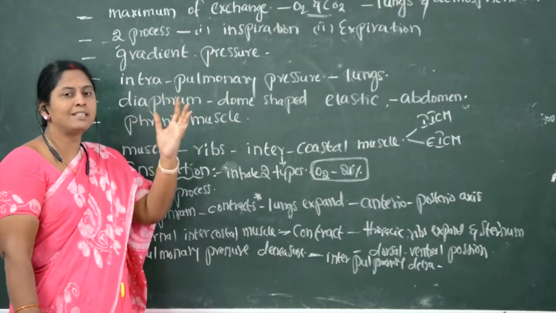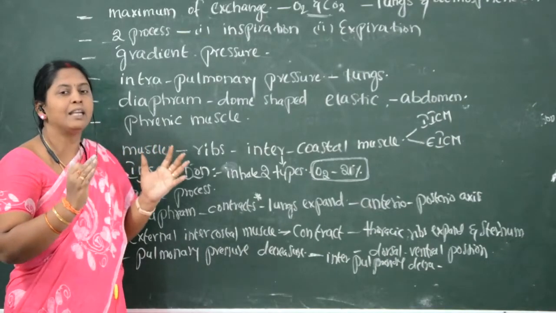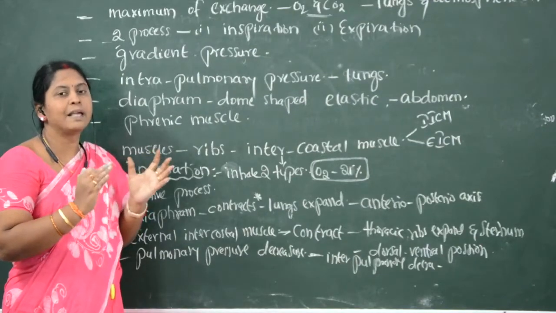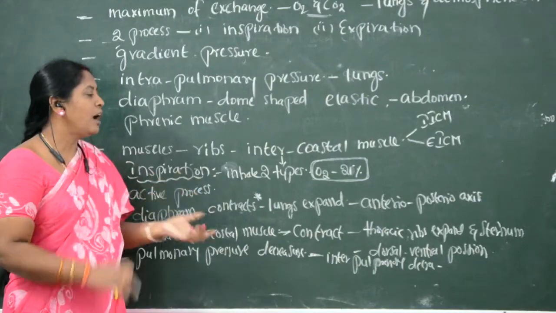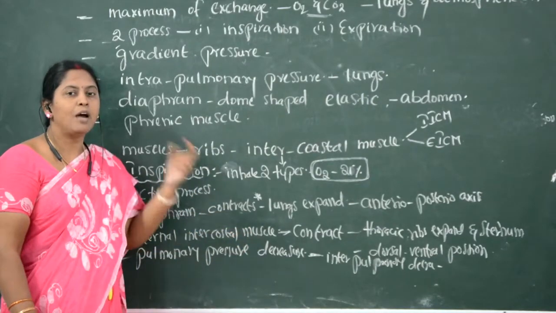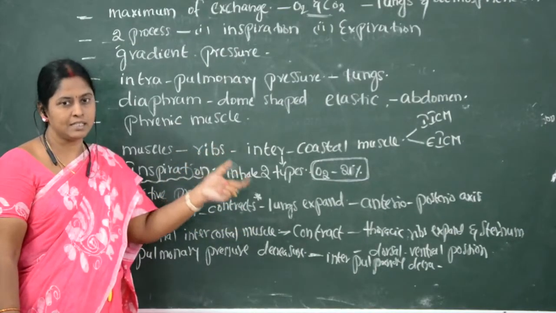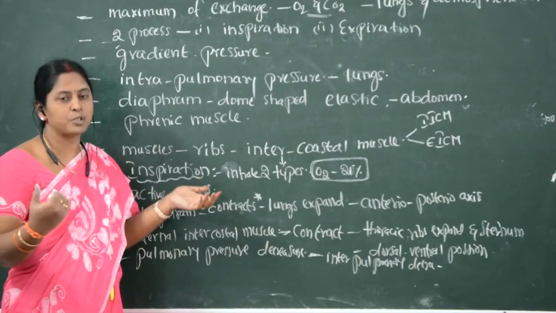And when the sternum rises up, the size of the thoracic cavity increases. When the size of the thoracic cavity increases, the lungs expand in size towards the dorsoventral position. After this, the pressure which is present inside the lungs decreases. That is, pulmonary pressure will be less than the atmospheric pressure.